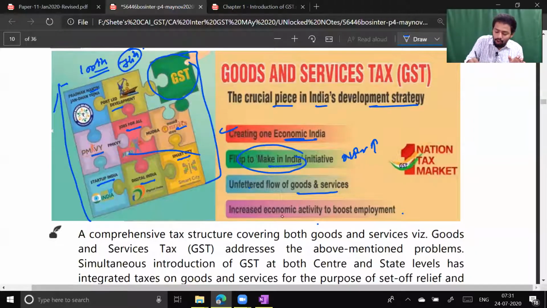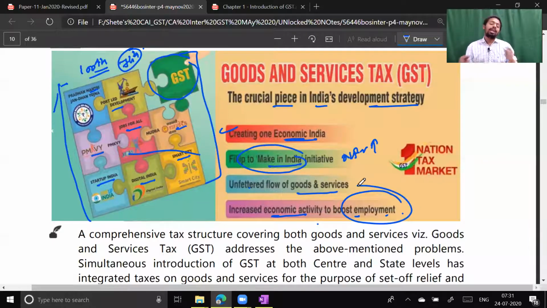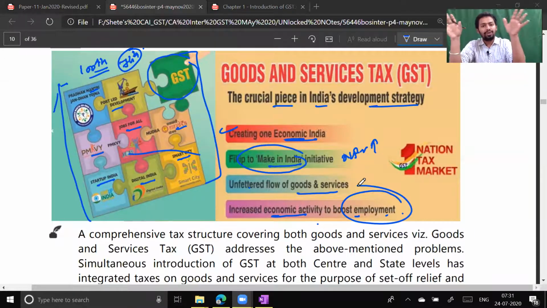Increase economic activity to boost employment. Definitely, if you increase economic activity in India and set up more new factories, employment will develop. And if employment happens in the country, then people will get money to spend. If people earn money, they will spend, and if they spend, it brings more money into the market. This is how circulation of money happens, and more circulation of money leads to more development in the economy. So you need to understand this aspect as well. I'm just covering a general aspect. These are not important from an examination perspective; they are important from an understanding perspective. Okay. Next.